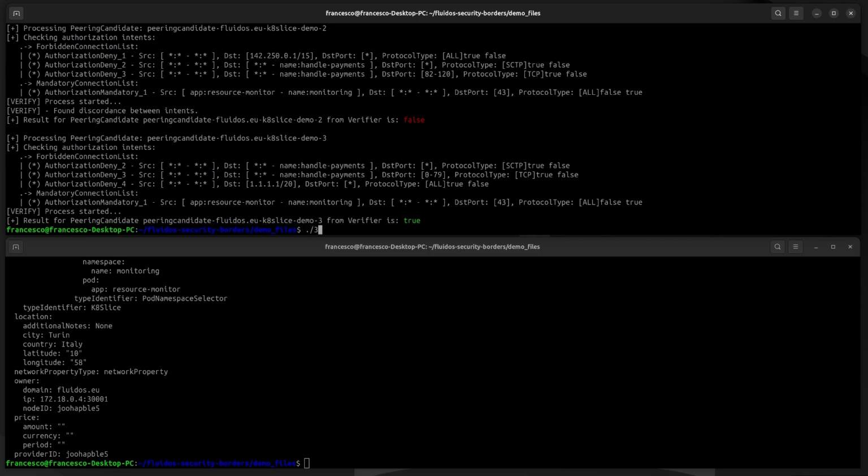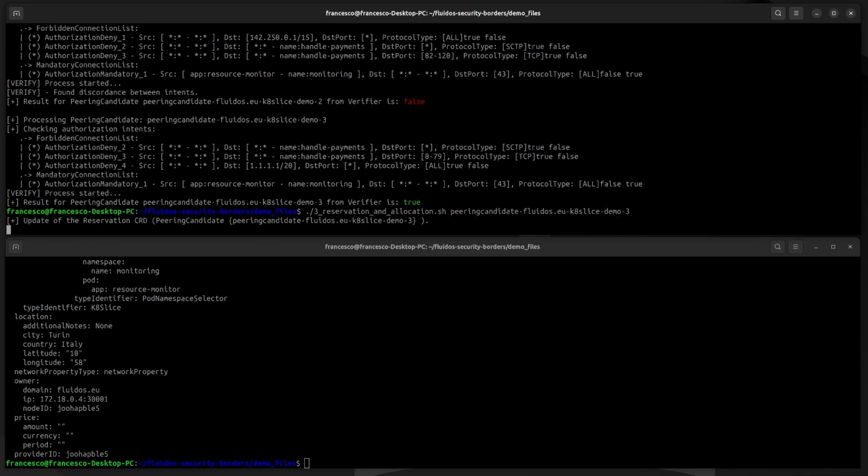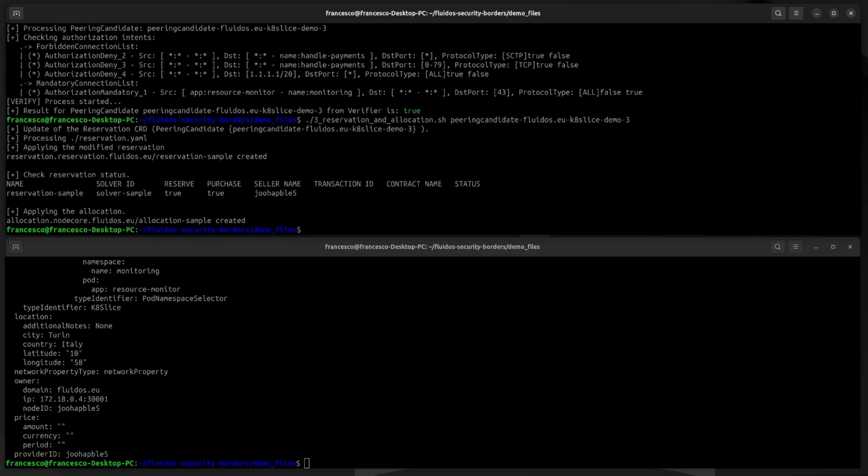Once identified, we proceed with the resource acquisition by correctly filling in the reservation and allocation custom resources. After deployment, the peering is established, and we can confirm this with the liqoctl command.